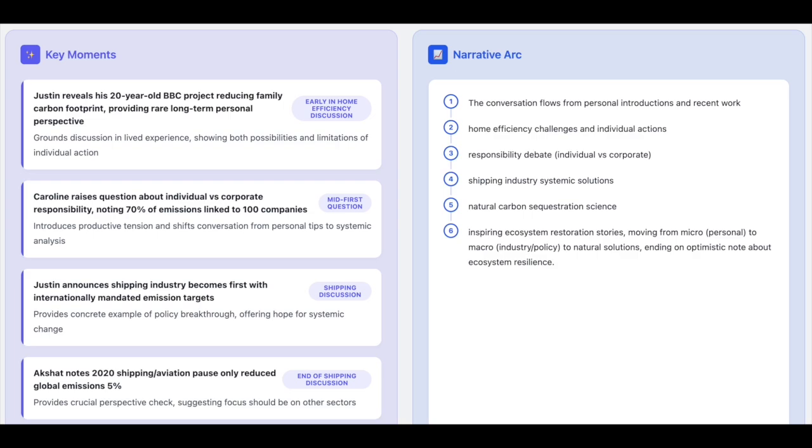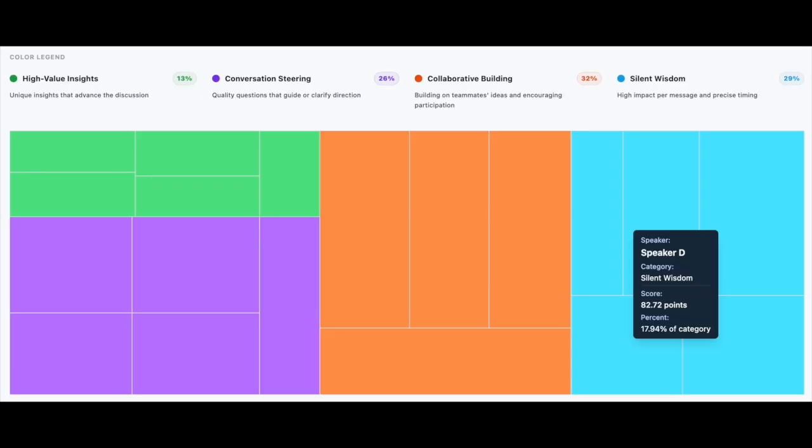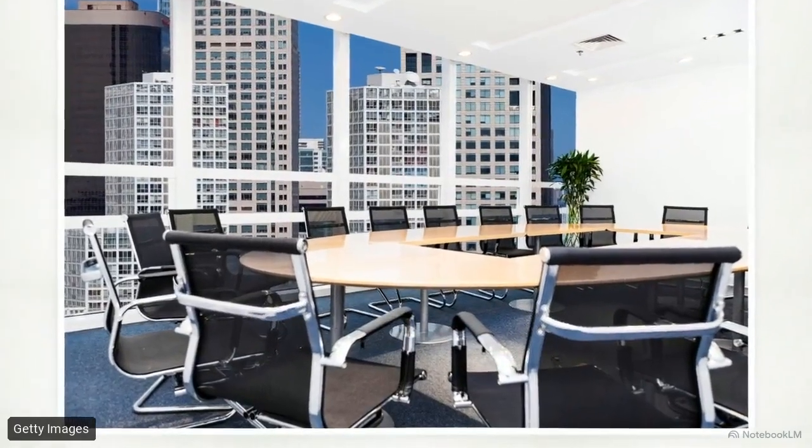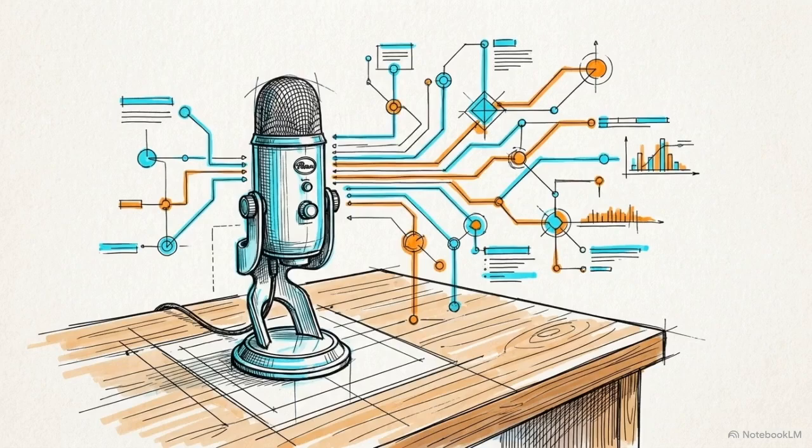The contribution tree map measures a participant's actual impact, distinguishing between people who provided high-value insights and those who simply dominated airtime. It evaluates contributions across distinct categories, scoring participants on conversation steering, collaborative building, and even silent wisdom for those speaking rarely but precisely. By providing these specific metrics, Prism gives meeting chairs, sales teams, and podcast editors the data needed to see who actually shaped the outcome of a discussion.